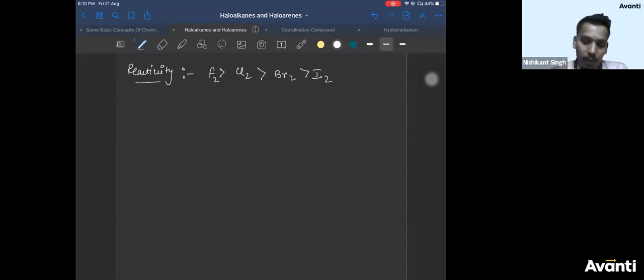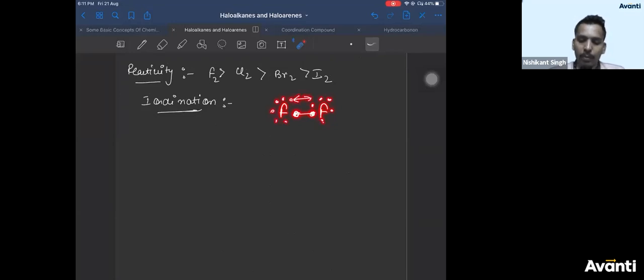Now, if you see this carefully, there is one very important part about iodination. What is that? For iodination, for adding iodine, the reactivity here is more for fluorine because the fluorine-fluorine bond is highly unstable. You study it in P-block because of a lot of electronic repulsion. The fluorine-fluorine bond is highly unstable. It will break easily. That's the reason which is given here, right?